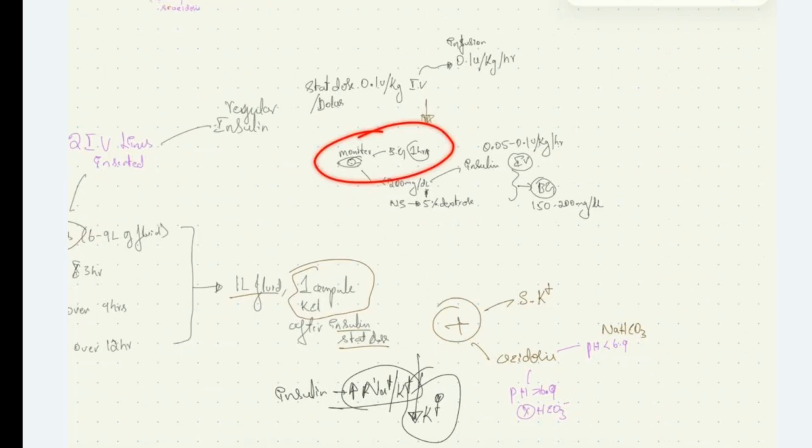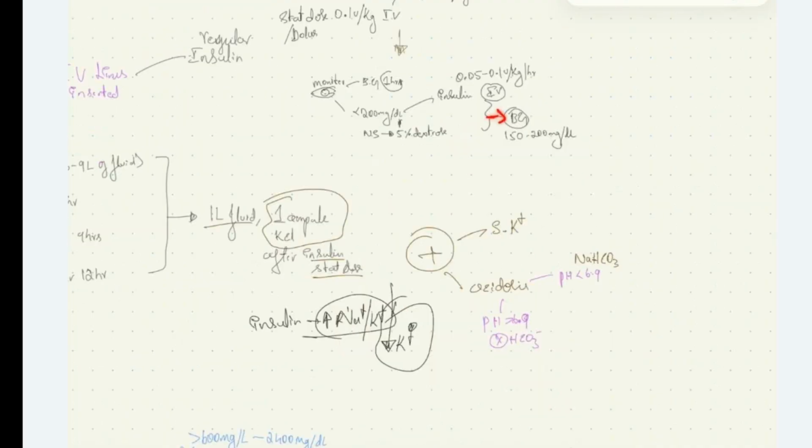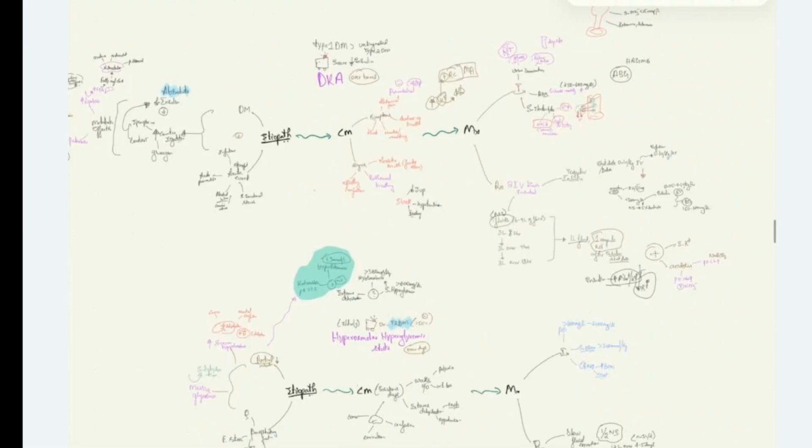When the blood glucose level falls below 200 milligram per deciliter, we'll shift the fluid from NS to 5% dextrose, and the insulin dose will be adjusted to 0.05 to 0.1 unit per kg per hour, so as to maintain the blood glucose level between 150 to 200 milligram per deciliter. You should also correct serum potassium levels and acidosis. This is all about diabetic ketoacidosis.